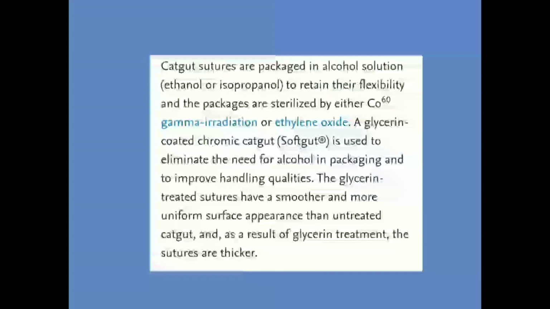A glycerine coated chromic catgut, that is soft gut, this is very important, friends, is used to eliminate the need for alcohol in packaging and to improve the handling qualities. The glycerine treated sutures have a smoother and more uniform surface appearance than untreated catgut, and as a result of glycerine treatment the sutures are thicker. So the correct answer was isopropyl alcohol or ethanol.